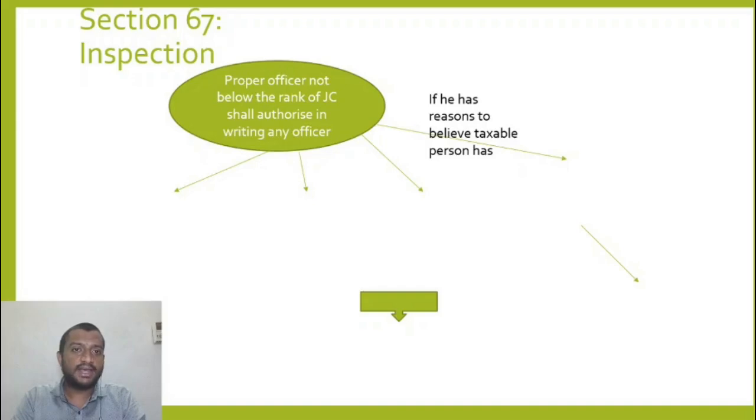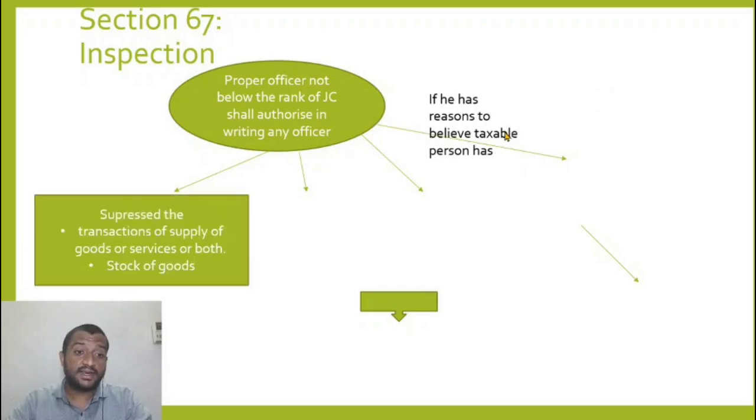Section 65 is a departmental audit. Section 66 is a special audit. And now we are coming to an inspection. Who can conduct an inspection and what is it? The proper officer not below the rank of joint commissioner shall authorize in writing any officer if he has reasons to believe. So this is crucial.